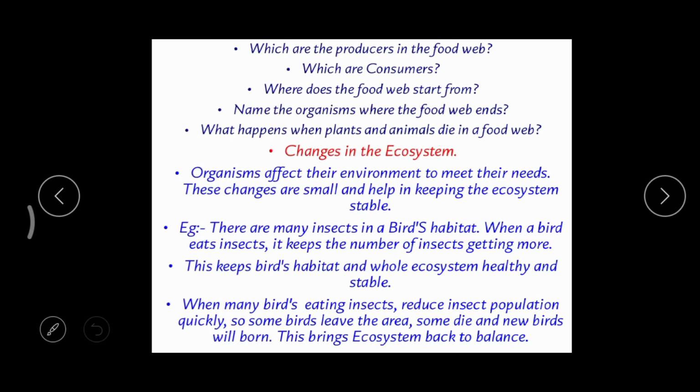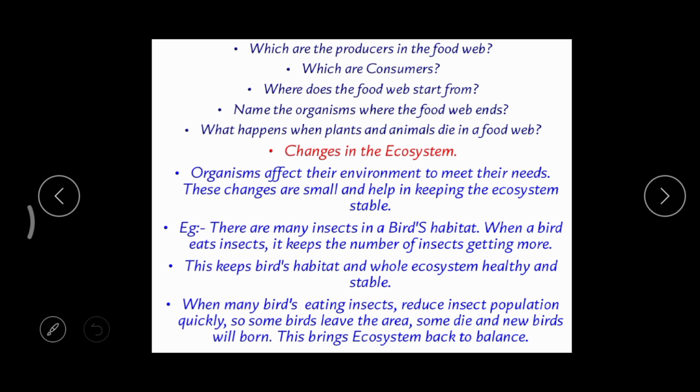Then changes in the ecosystem. Generally, organisms affect their environment to meet their needs. So for example, there is an elephant and it's very, very hungry. Then what does it do? It goes to the plants, and it eats whatever plant materials are present in that area. But it doesn't think that I'm damaging the environment. There is nothing wrong with that, because it is doing that to survive.